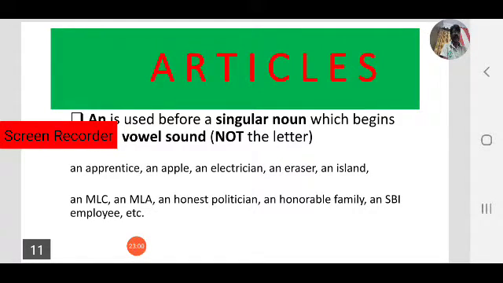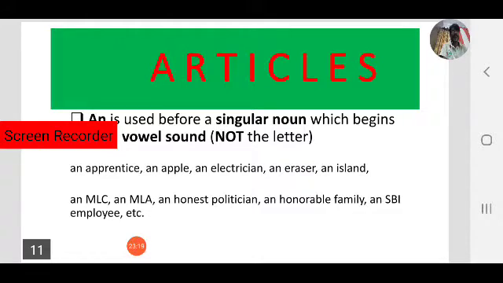Honest politician, honest, H is silent here. Honest, not honest. Honest politician, honest. So that is the vowel sound. So we used an. Honorable family, so we used an because that is the vowel sound.